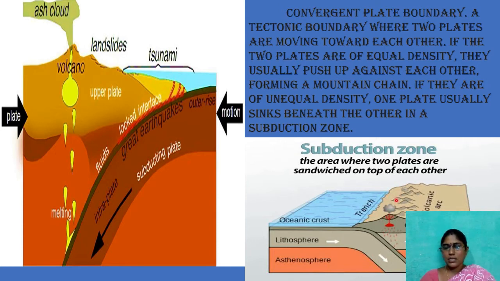If the density of one plate is strong and the other is less, then they push up against each other and they sink beneath each other so that there is no problem. If the strength of the plates is equal, then we have the problem and it causes volcano eruptions as well as mountain formation.